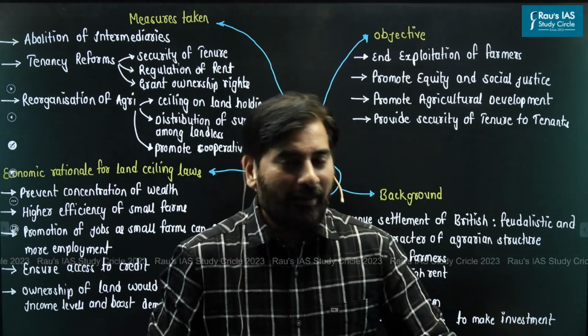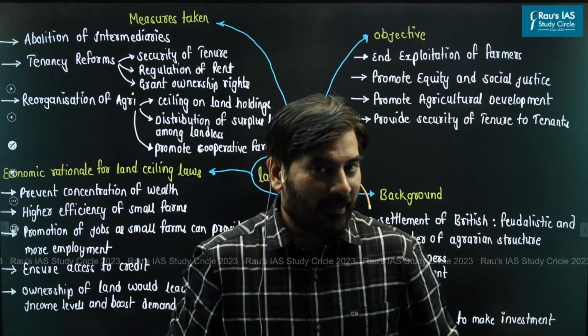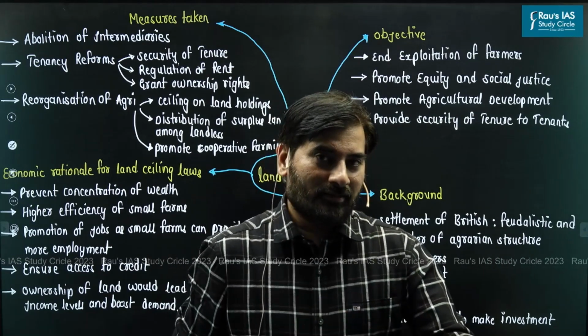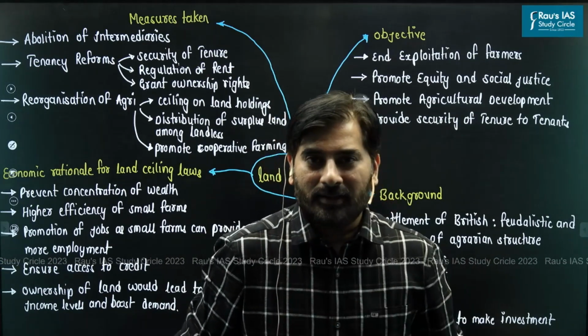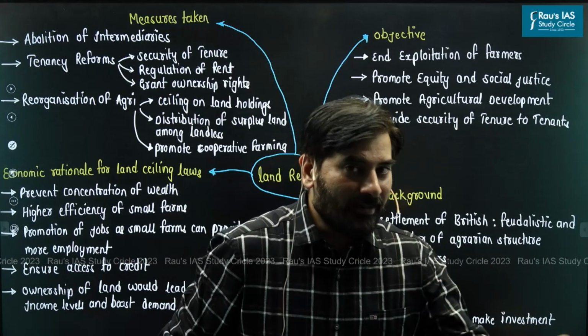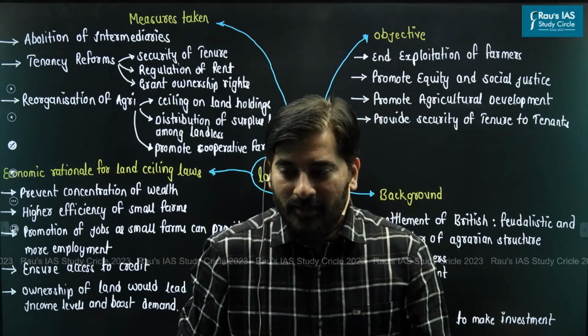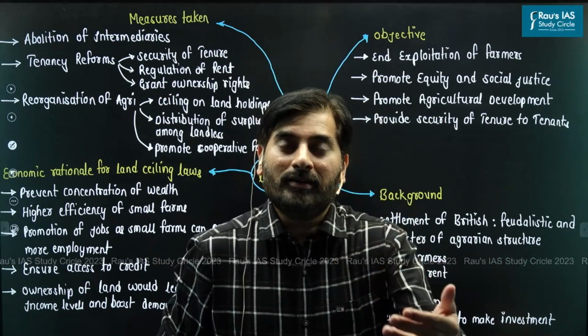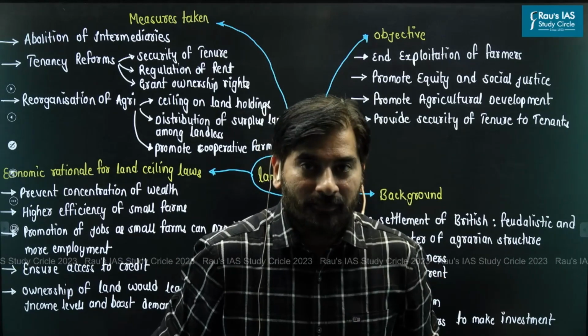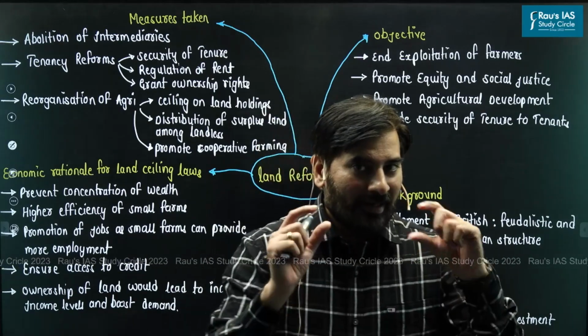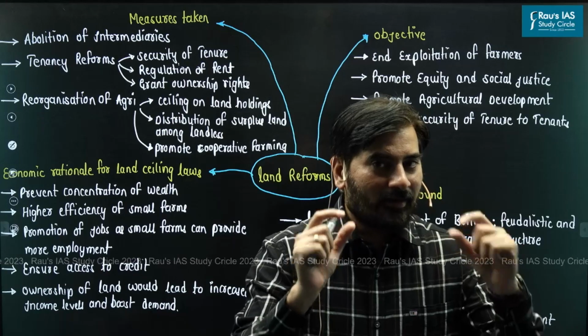So what actually happened is when India gained independence, our agriculture sector was completely underdeveloped. I would say underdeveloped to such an extent that we had to import agricultural commodities from other countries. Apart from that, we must understand land is a resource.